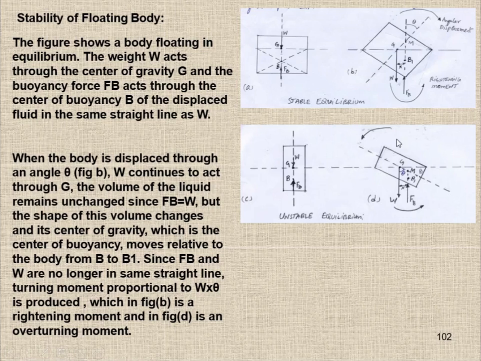Okay, the same concept. So let's see how we can calculate this metacenter M and how we can calculate this x.